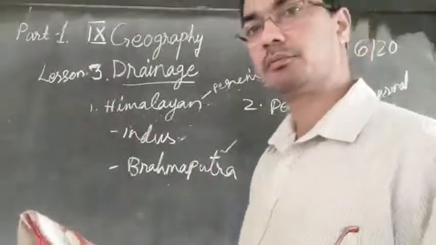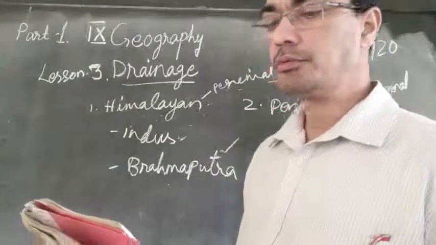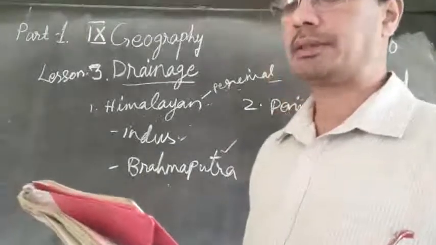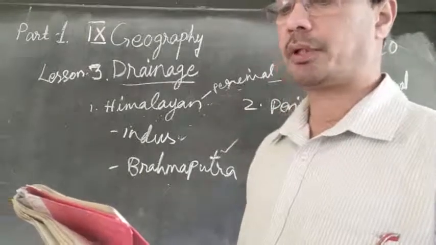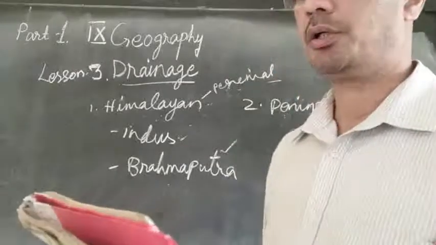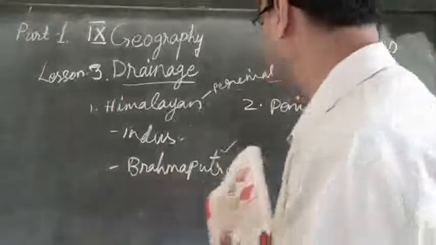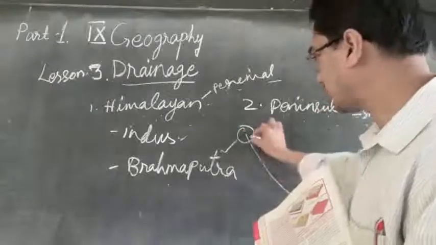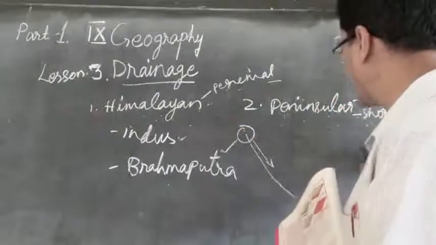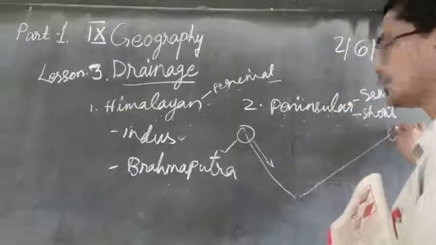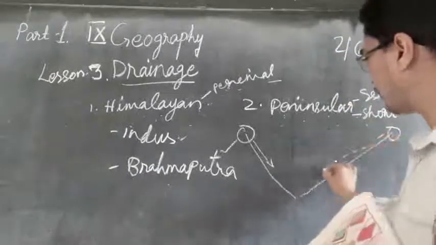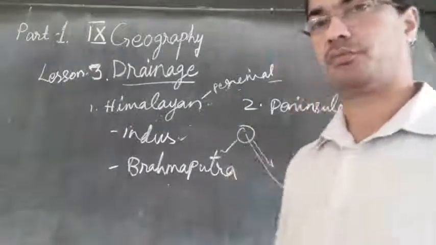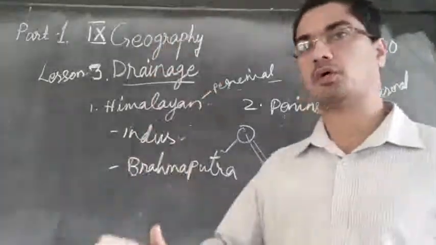What is dendritic? The dendritic pattern develops where the river channel flows along the slope of the terrain. So in the picture you can see the hills are coming down. Here the water divide is there. So water starts flowing. Then here also another hill comes down. So here is a water divide, and from here also water is flowing down. So water is flowing down the slope, from top to bottom.